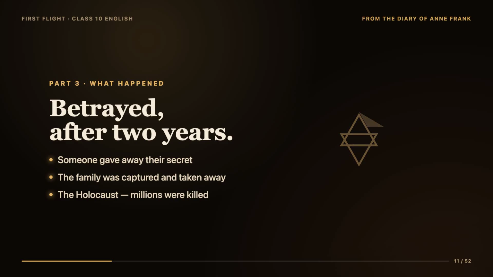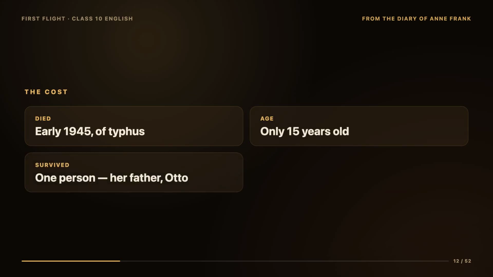This is known as the Holocaust. Anne Frank died in one of those camps from an illness called typhus in early 1945. She was only 15 years old. Out of all the people who had hidden in that secret annex, only one person survived: Anne's father, Otto Frank.